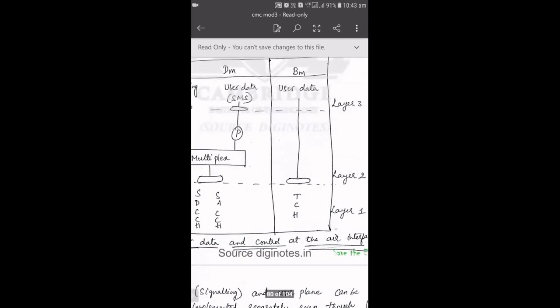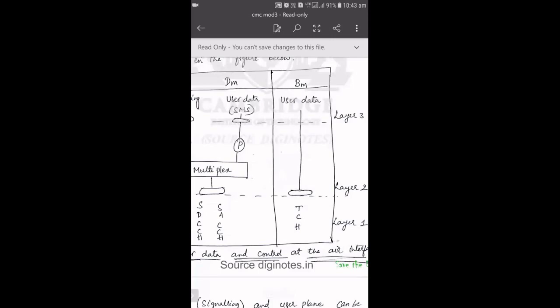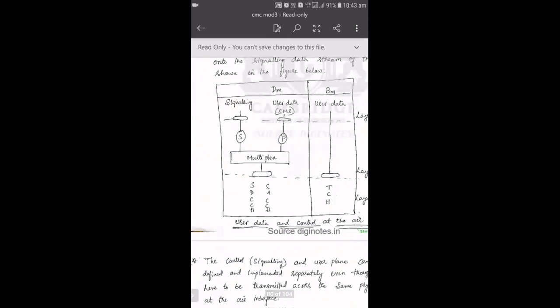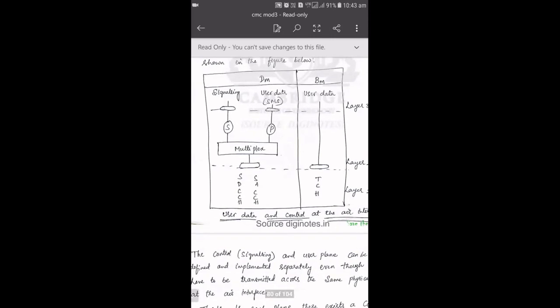So user data will be transmitted only with the help of this traffic channel from layer 1 to the topmost layer, which is your layer 3. It will not use any other channels in order to transmit user data. Similarly, for the signaling channel, the first preference will always be given to the associated or dedicated channel, because you know that a dedicated channel will function independently and an associated channel will function along with your TCH. Anyway, in order to transfer our user data, we have our TCH.